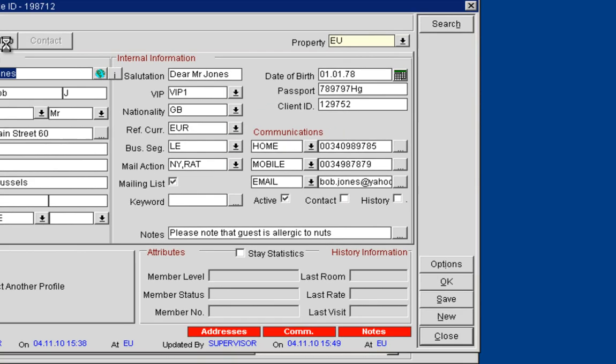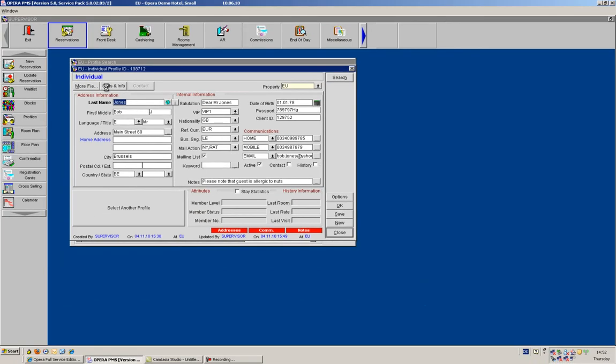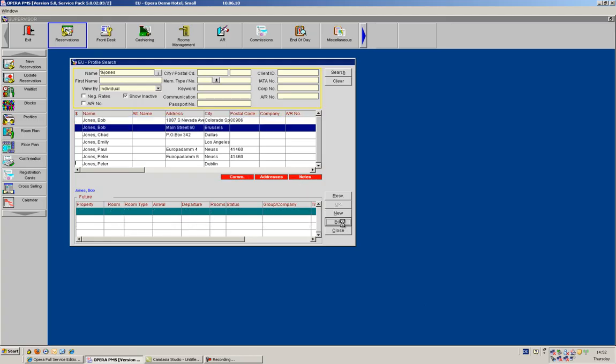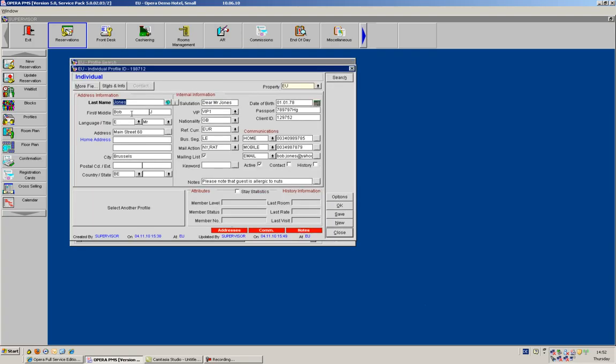Under the Stats and Info, we would be able to see some more information about our client, and in this case we would also be able to compare the statistics of last year with this year. So going back to Stats and Info.